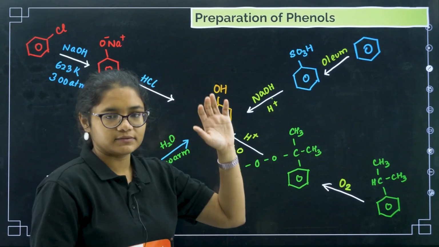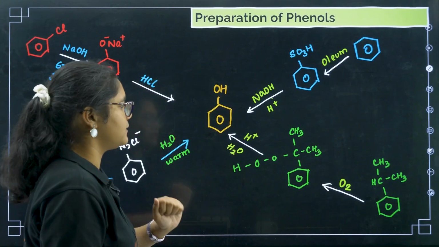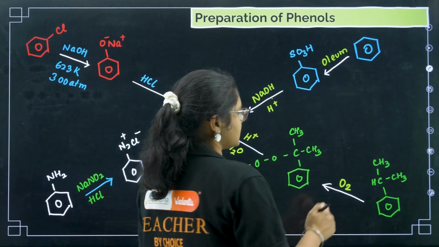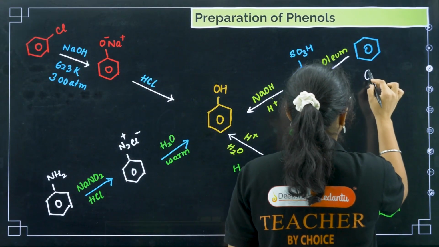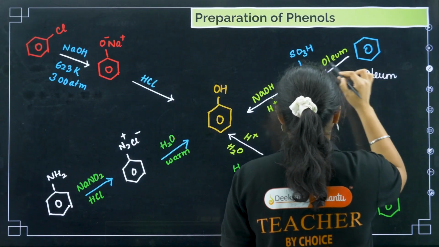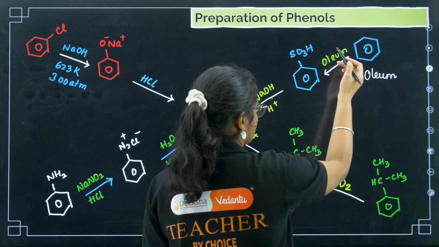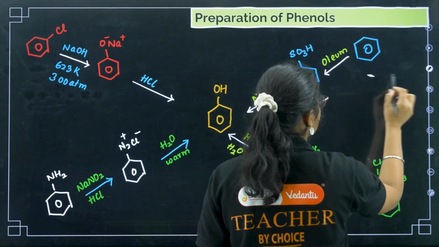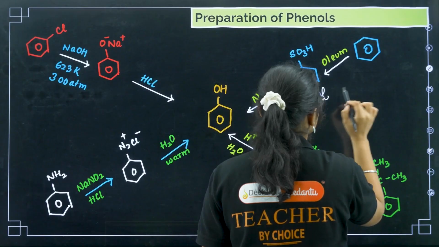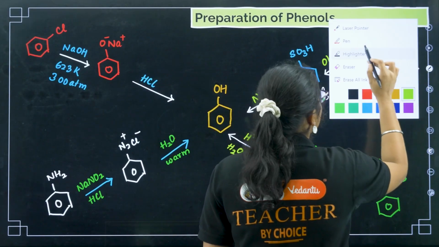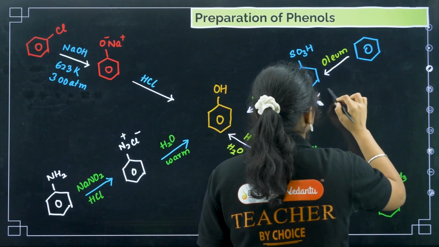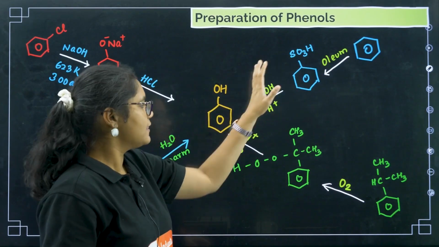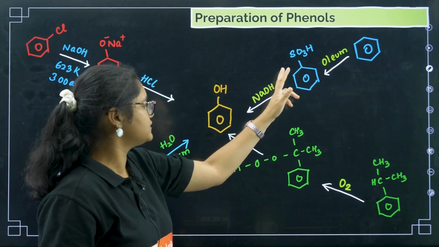Now we'll go to phenols. Preparation of phenols: there are some very important methods, and each of these methods is equally important. The first one is from sulfonic acid. You take benzene and treat it with oleum, that is concentrated sulfuric acid, and you get benzene sulfonic acid. Then if you treat it with NaOH and H+, you will get phenol.